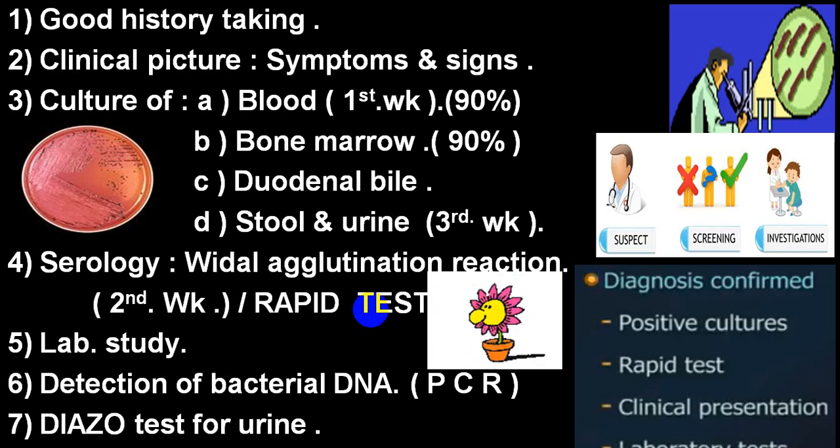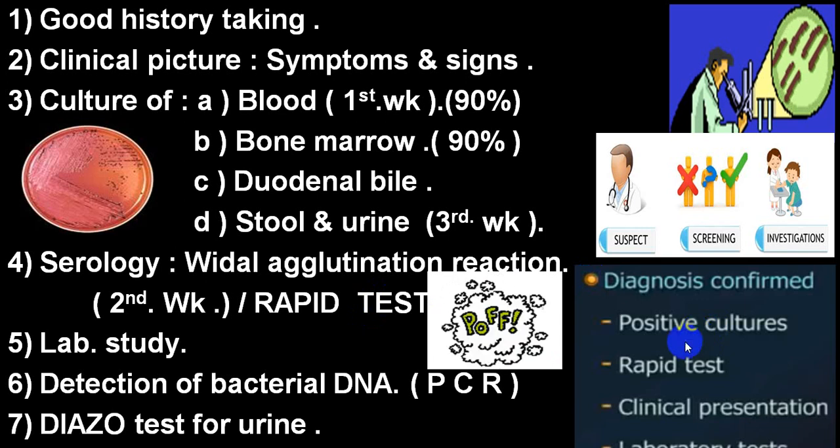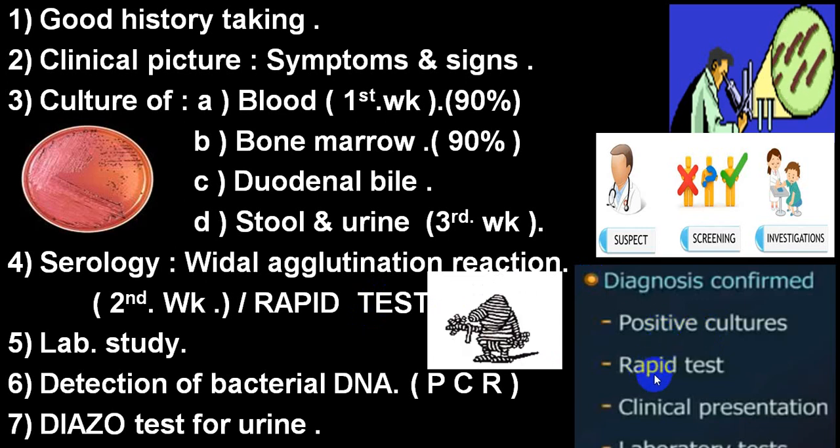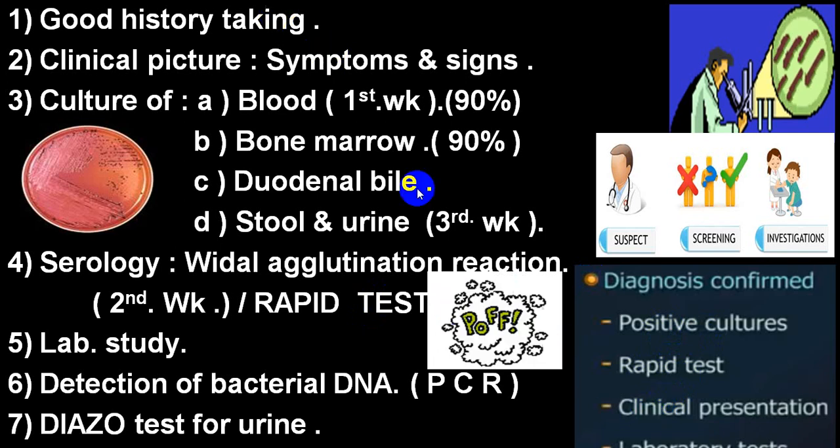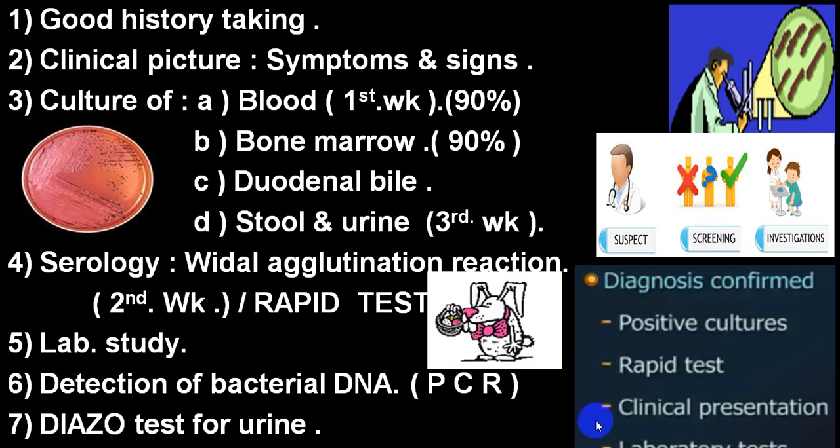You can go for a PCR for detection of bacteria, and Widal-type tests for urine are almost outdated nowadays. So positive culture and rapid tests are the two most important tests, and Vidal. And another very important one is your clinical picture, which gives you an idea of suspicion, and then you can find out by either a rapid test or a positive culture. So do go for that.